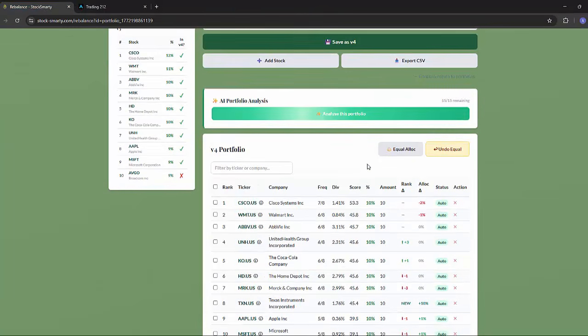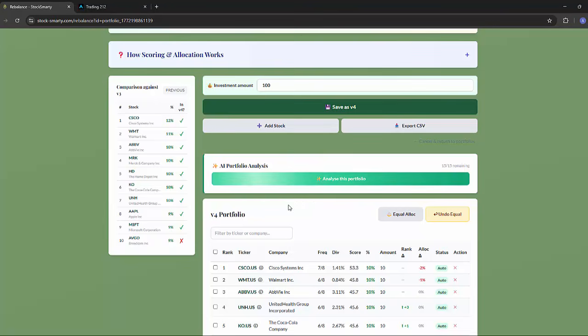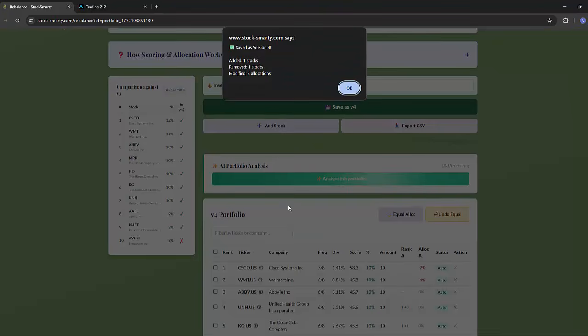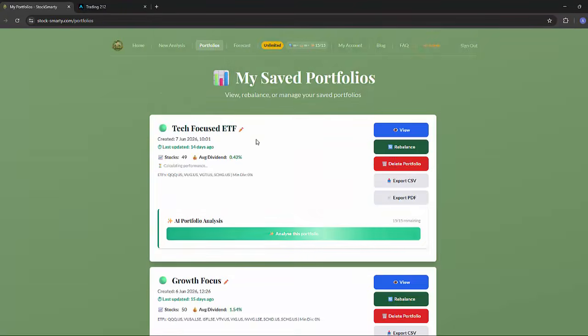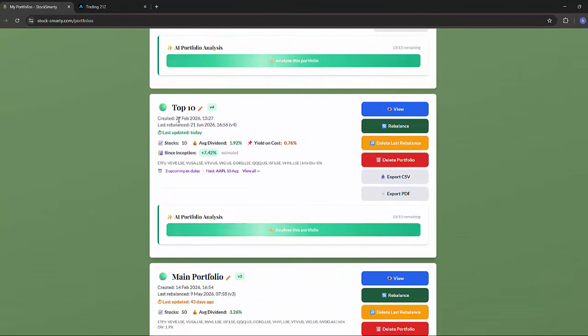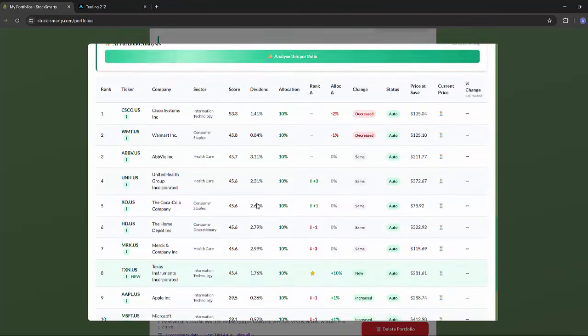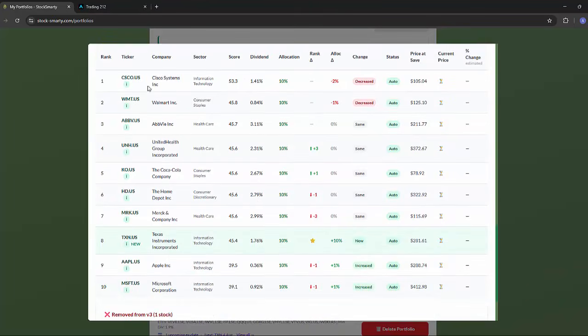So here's my new portfolio. I haven't saved it yet, so I will save version 4. I'll give that a second. So now when I go back into my portfolios tab, I scroll down to my top 10 portfolio. I'm on version 4. When did I last rebalance it? Which was today. And now I can see the stocks within my new rebalance and how that has changed